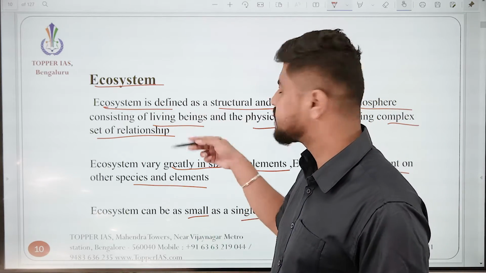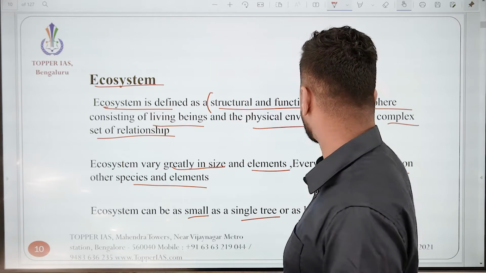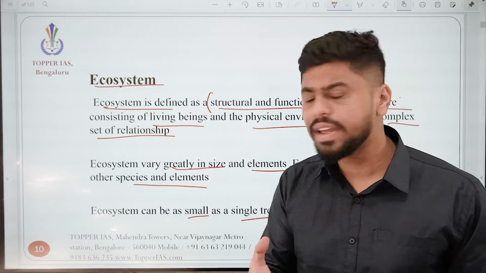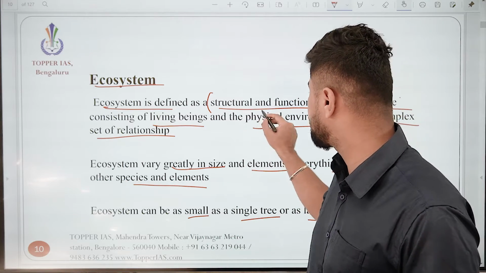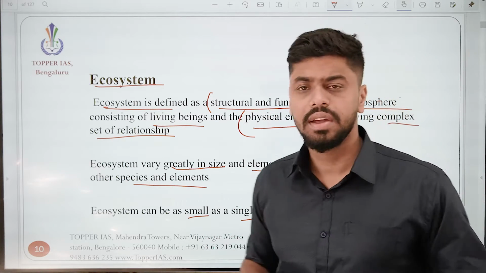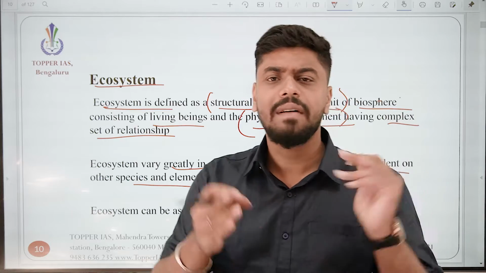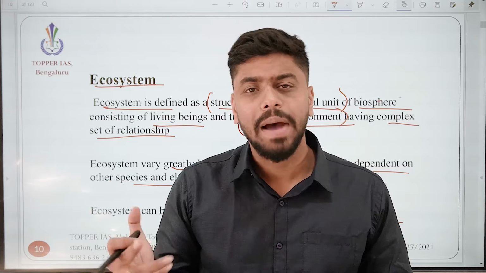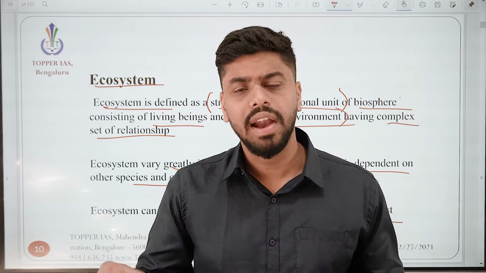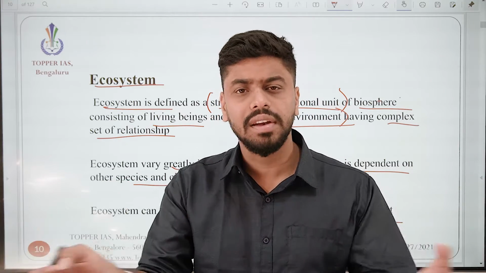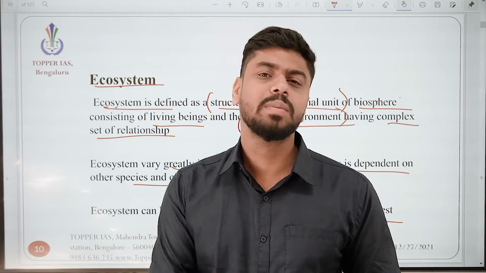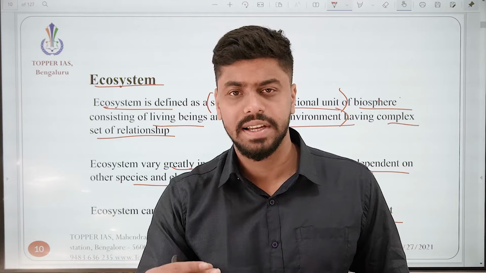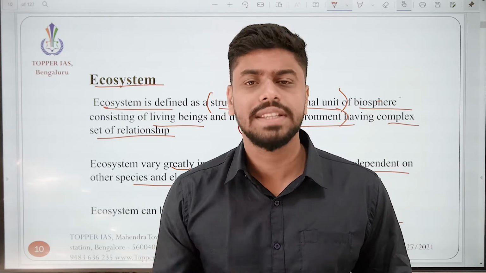Okay, so what is an ecosystem? An ecosystem is a structural and functional unit of a biosphere. This is what you have to remember. It consists of all the living and the non-living beings and the physical environment. Okay, so let's say you have a banyan tree. That itself is an ecosystem where a lot of plants come. There are parasites, there are hyperparasites. And there are so many things which are going on in this particular banyan tree. Now let's say you remove this banyan tree, there will be no birds, there will be no parasites, there will be no hyperparasites, or everything which is living there, it's basically destroyed.